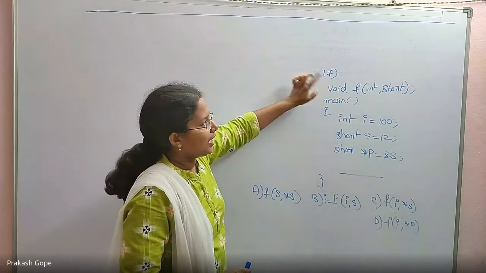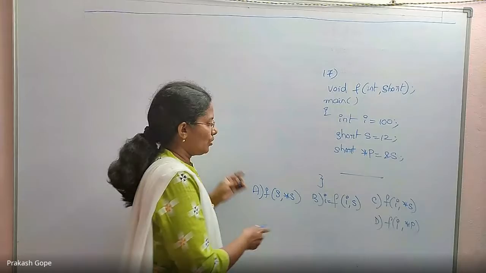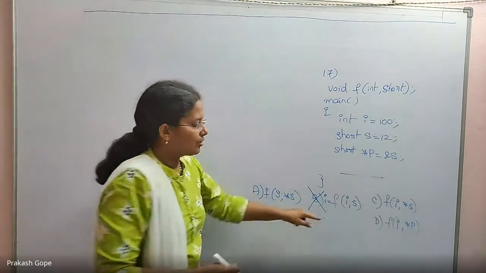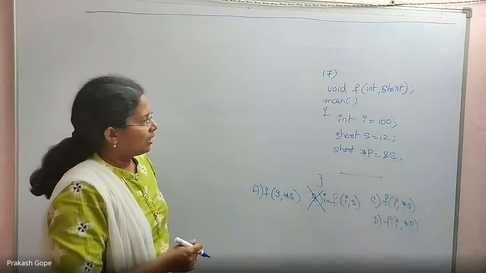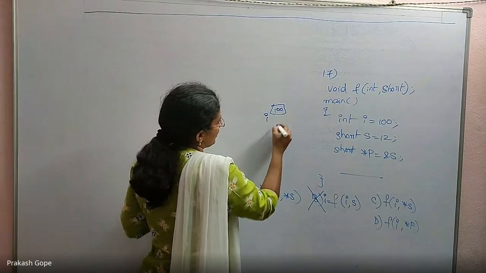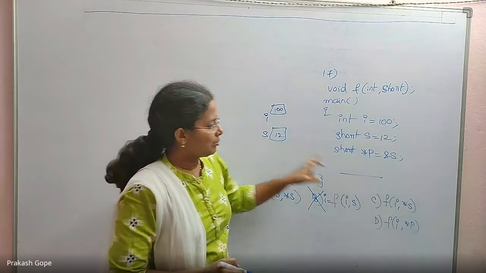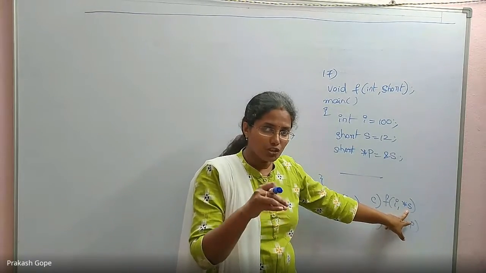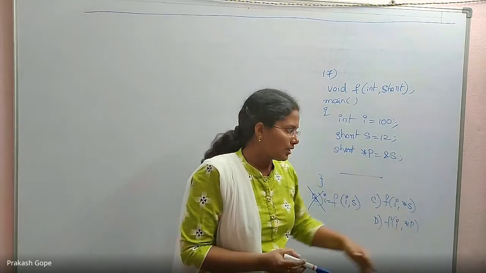Why? If you say i = f(...), it means f should return some value and I need to capture it into i. So i = f(...) is wrong because f is not returning any value. So I cannot capture it into i. So this function call doesn't work. Then i is a normal integer variable which has 100. s is a normal short variable which has 12. When s is a normal short variable, can I say *s? Which is wrong. s is a short variable, not a pointer variable, so I cannot say *s. So this is wrong.